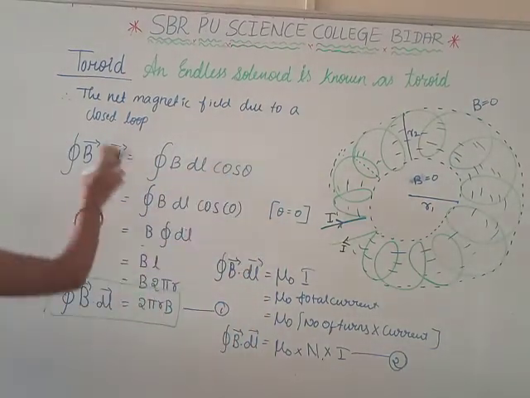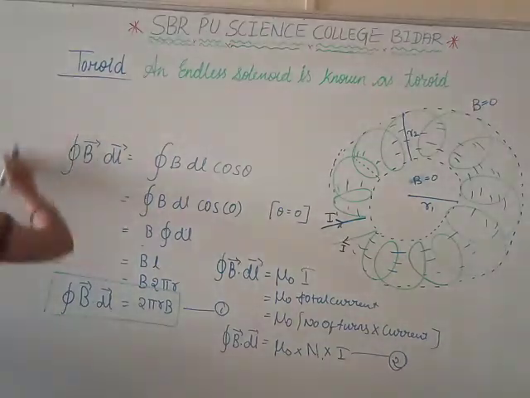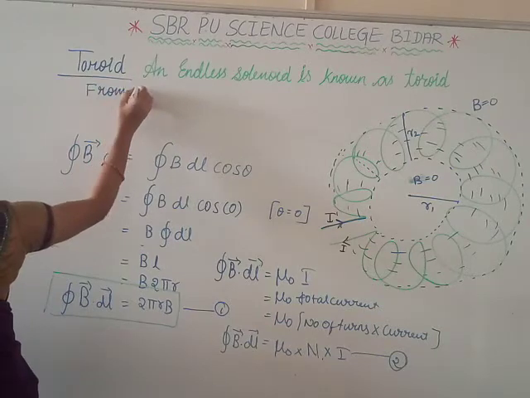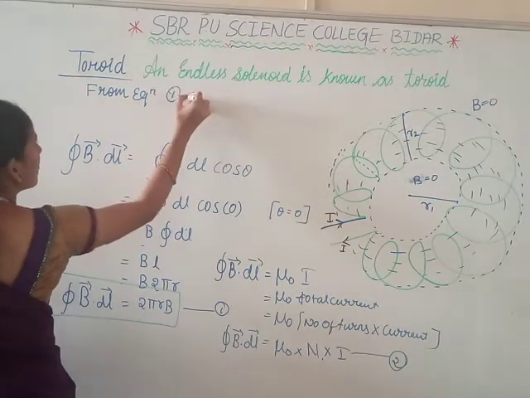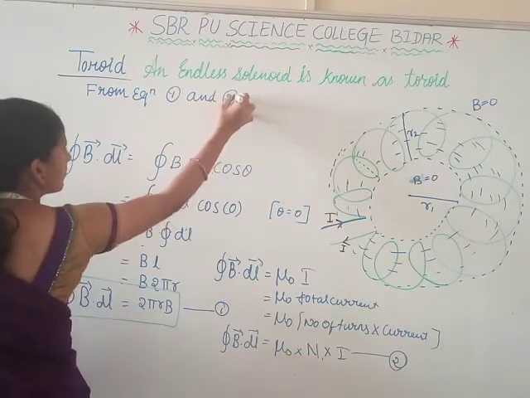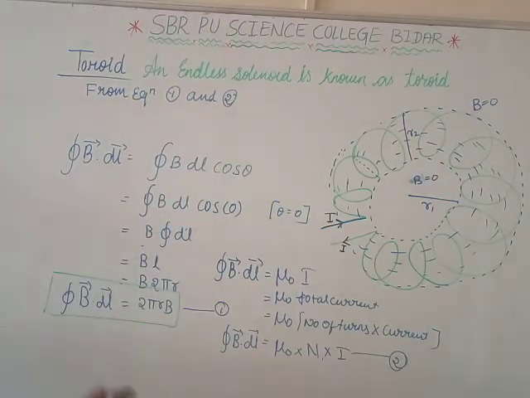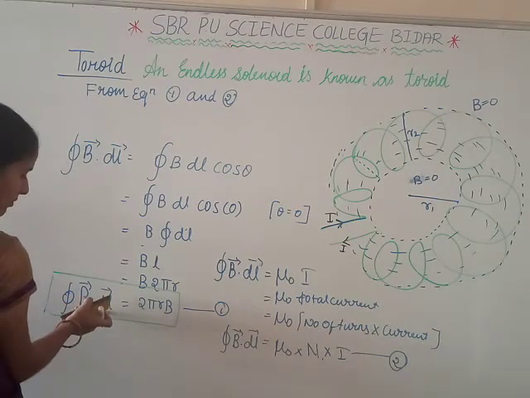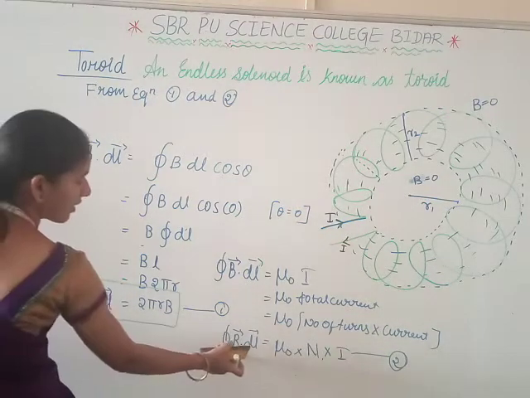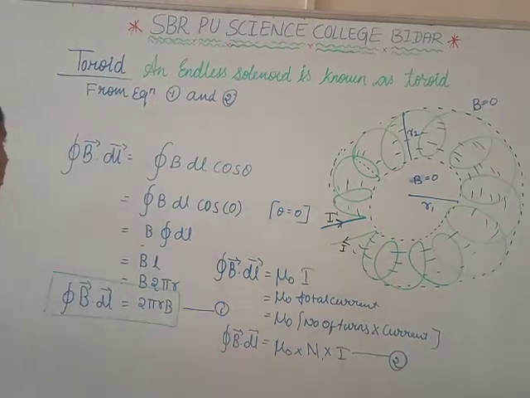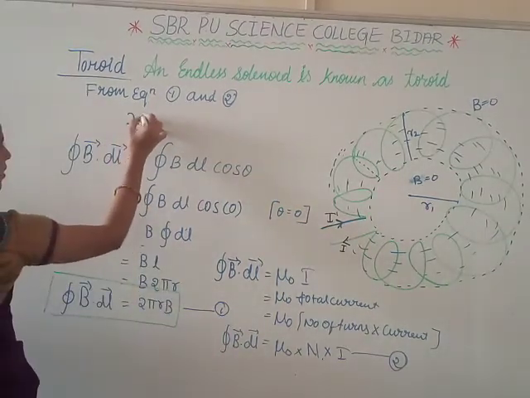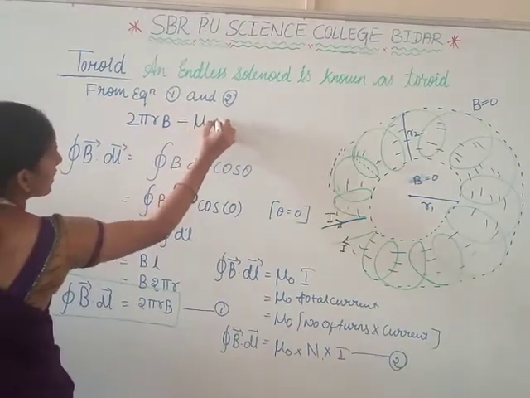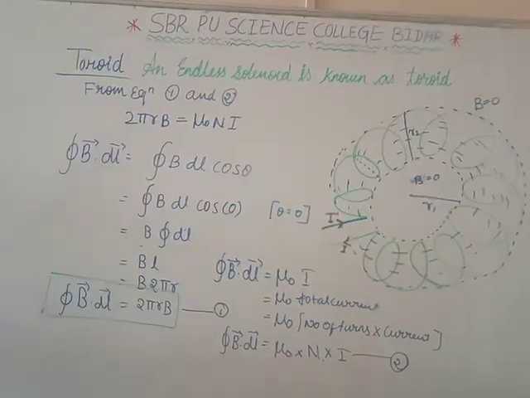Now consider this one as equation 1, this one as equation 2. Next, from equation 1 and 2. What is equation 1? Closed integral of vector magnetic field B dot small length dl. Here also we have the same, that is 2 pi r into B equal to mu naught into N into I here.